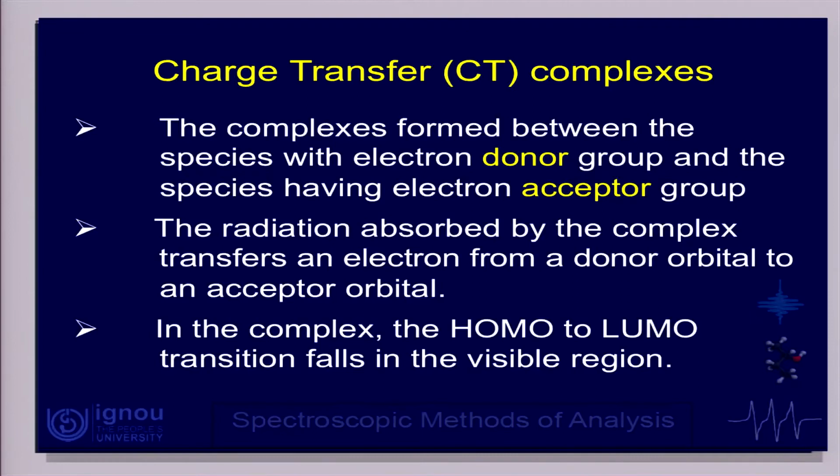Okay. Let us move further and talk about a very important class of inorganic species which are responsible for color, that is called charge transfer complexes. As the name suggests, there is a transfer of charge, and these charge transfer complexes are formed whenever there is a complex formation between two kinds of species, one which is an electron donor, one which is an electron acceptor. So, when that happens, the origin of color is because of the transfer of electrons from the donor to the acceptor orbitals. Let us look at that.